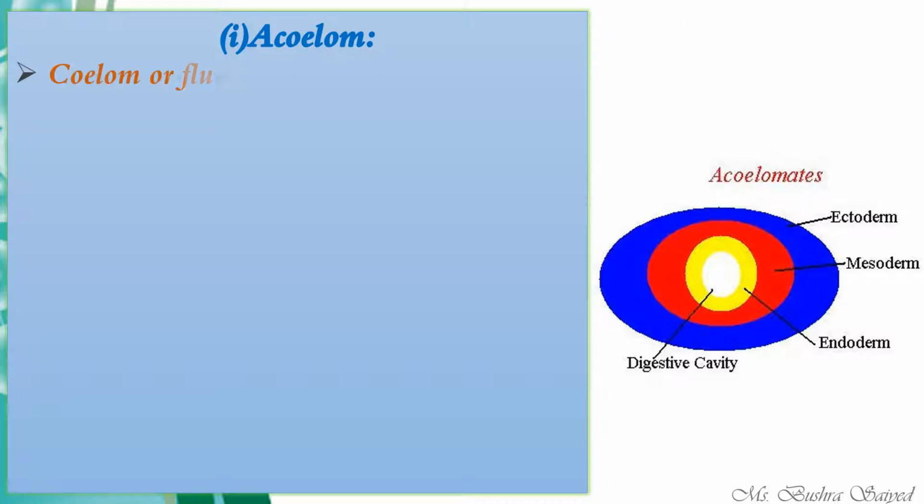The first one is the acoelom. Acoelom means there is no coelom present in the body. It means that there is an absence of body cavity. You can see here in the diagram the three germinal layers: ectoderm, mesoderm and endoderm. They do not have any kind of cavity in between. It means that they do not have any kind of coelom. That is why we call them acoelom.